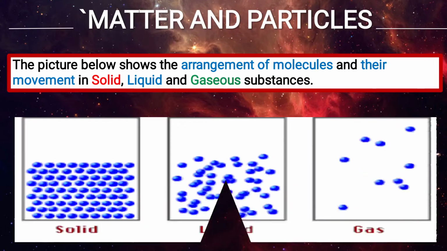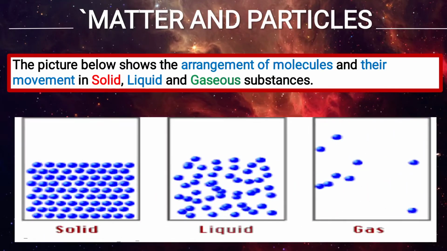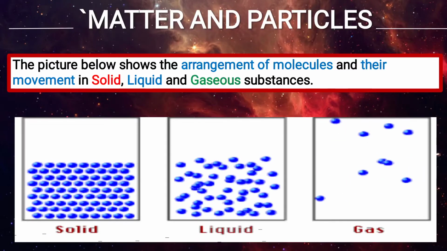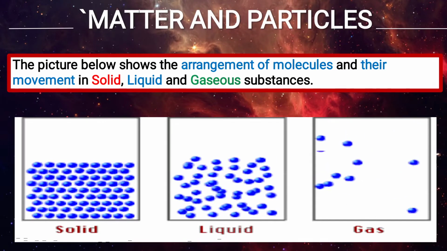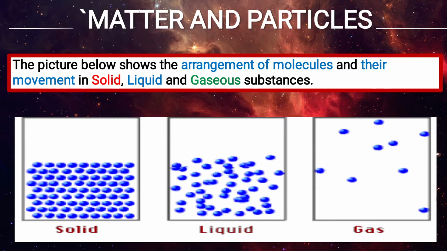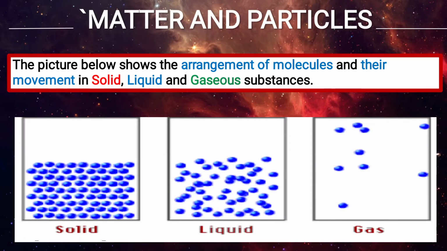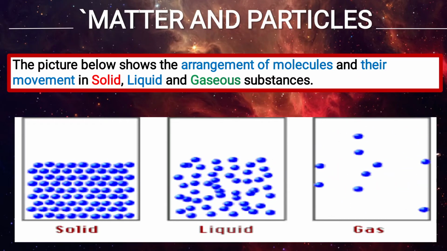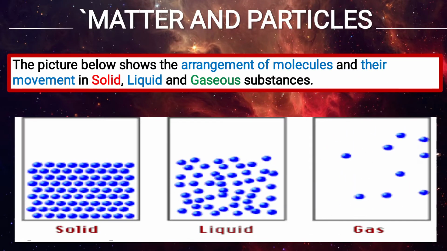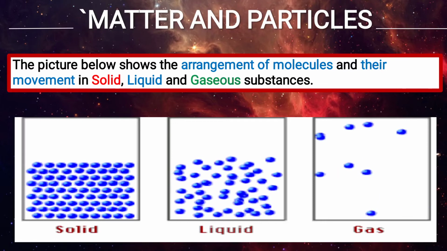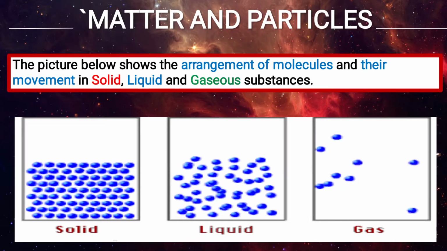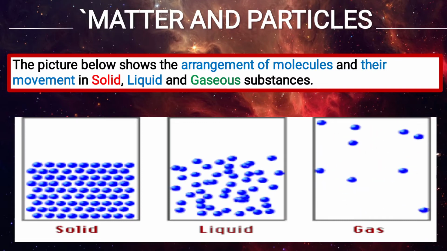The picture below shows the arrangement of molecules and their movement in solid, liquid and gaseous substances. As you see in the image, the molecules in a solid are closely packed. In liquid, there is some space between the molecules, and in gas, there is much more space between the molecules. So this was the arrangement of molecules.